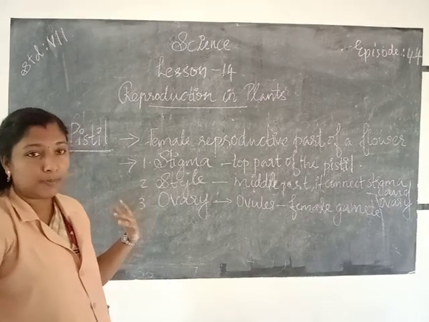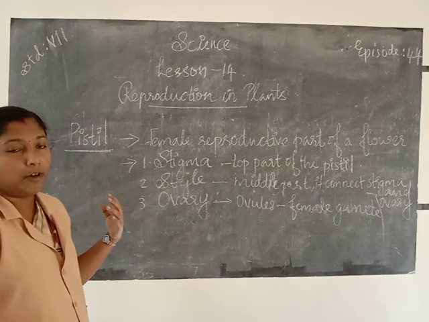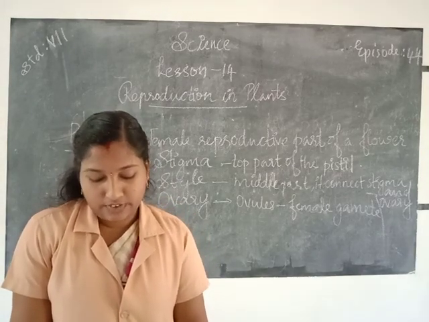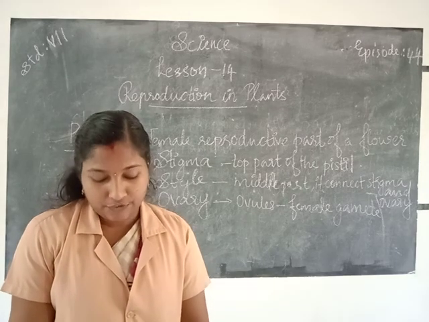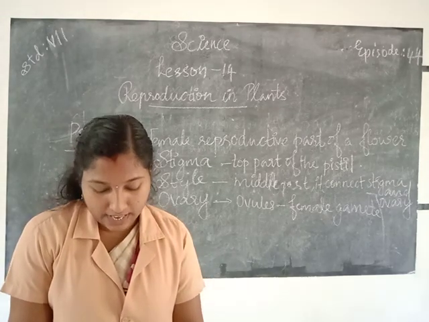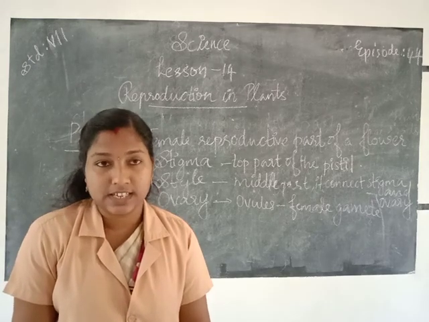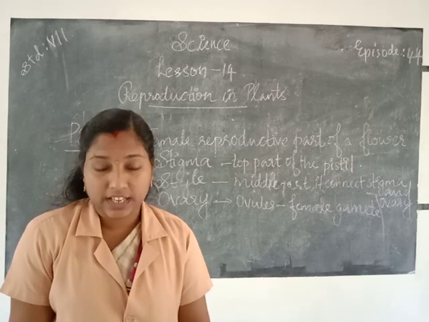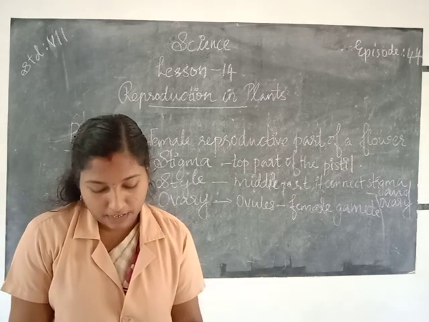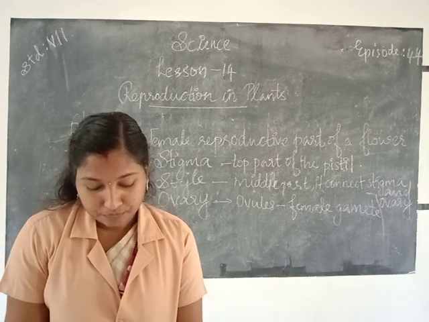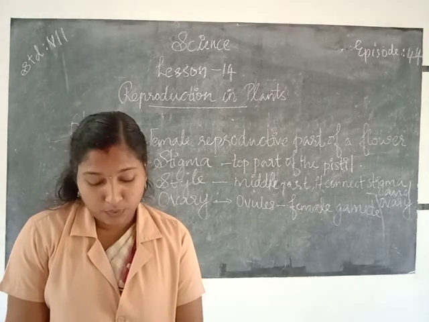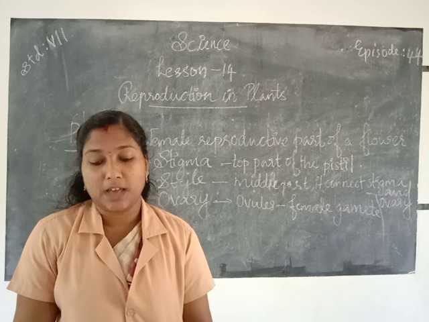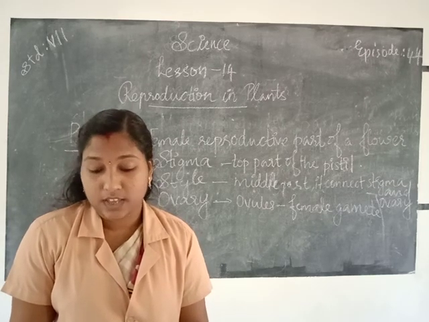That anther contains pollen grains. Inside the pollen grains, the male gamete is there. Then that male gamete fuses with the female cell produced by the female part of a flower, the pistil. Inside the pistil, the ovary produces the female gamete. The male and female gametes fuse to form zygote.